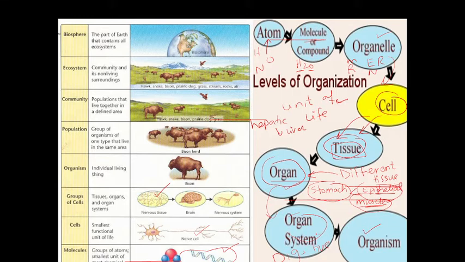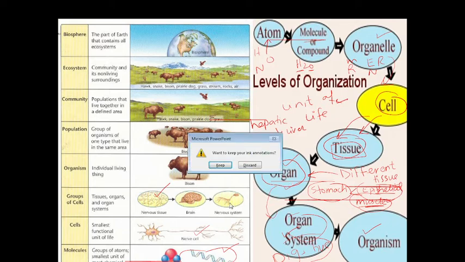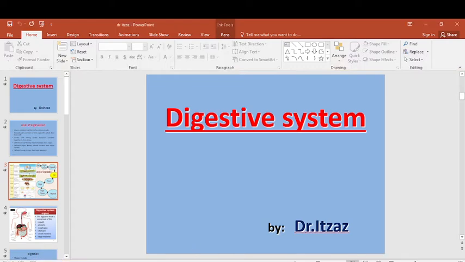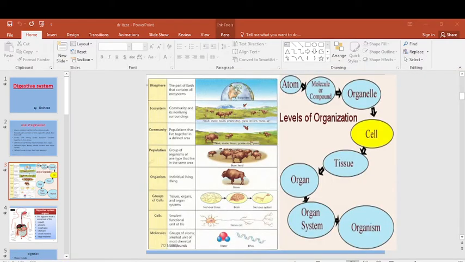Our topic is only the digestive system. I told you about the level of organization so that when we start the organ system, we will consider the different organs and the sequence of organs. First, when food is taken, where does it go, and which organ performs which type of digestion. Okay, we are moving to our main topic, that is the digestive system.